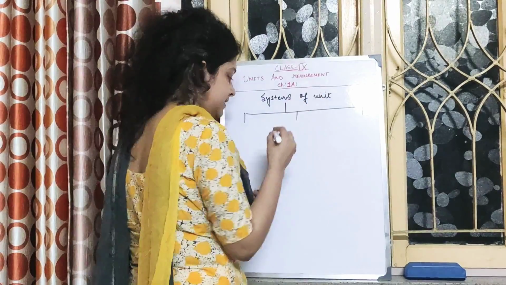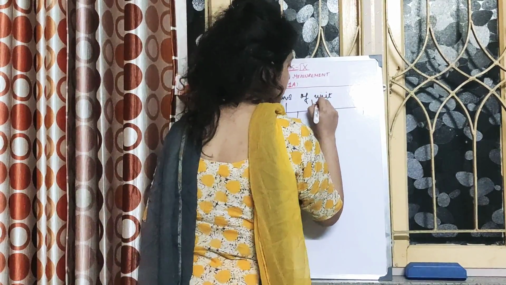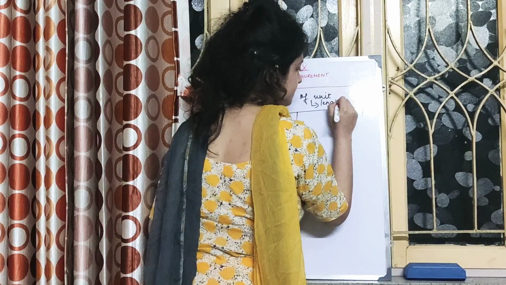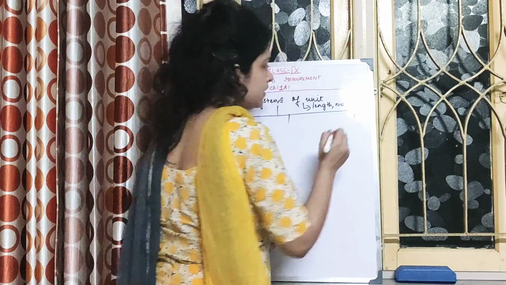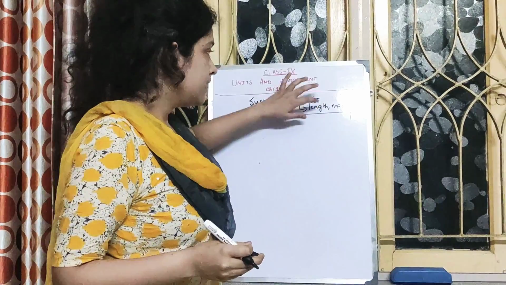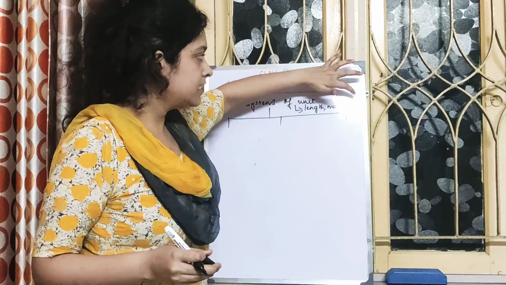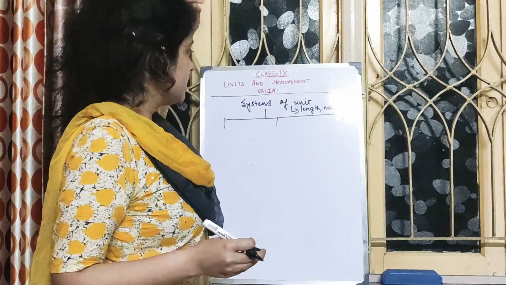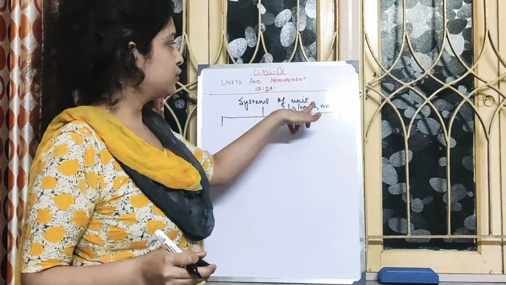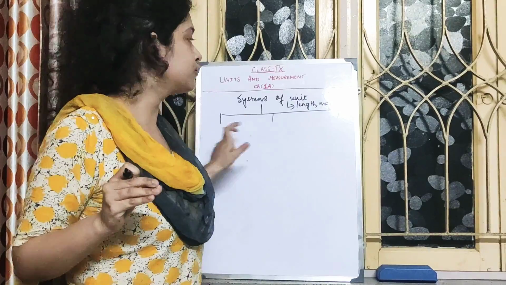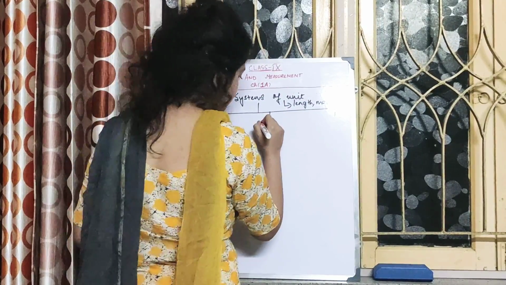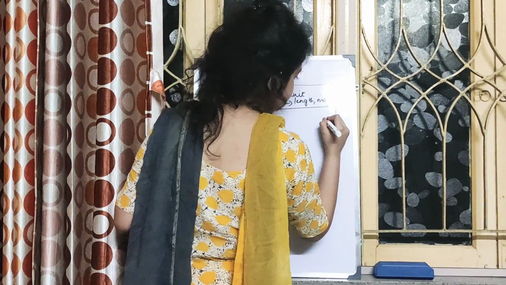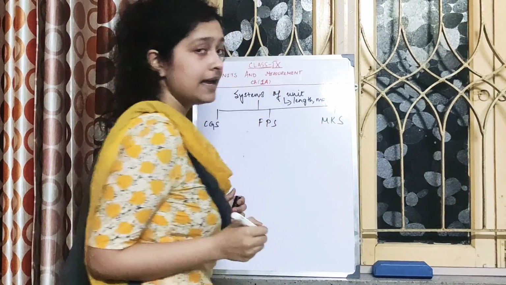The 3 different systems of units were based on length, mass and time: CGS, FPS, MKS.